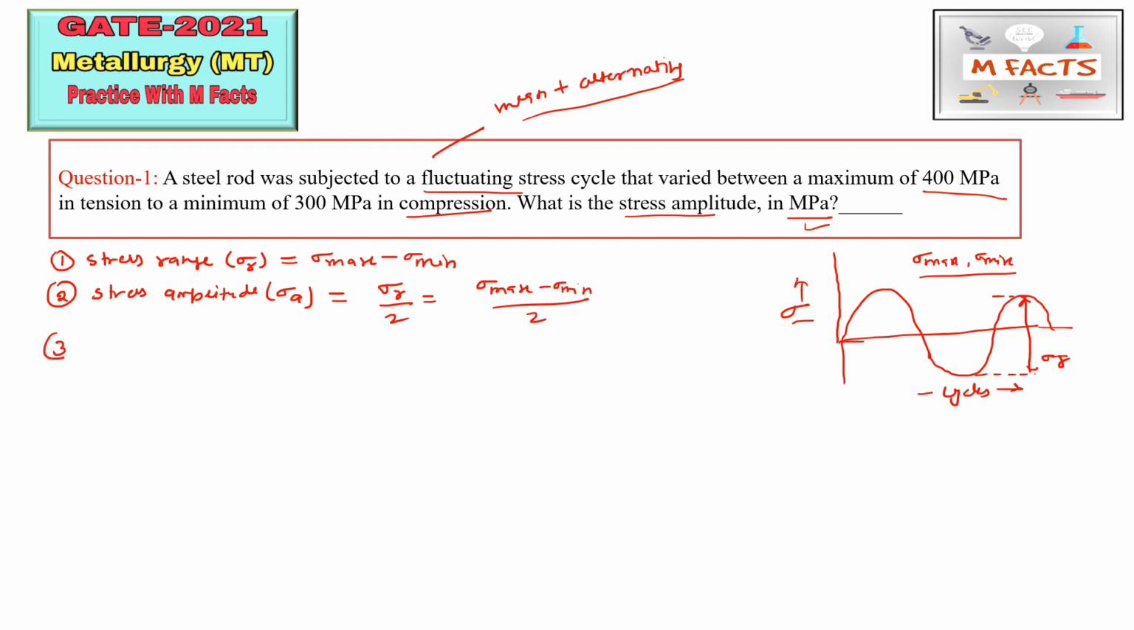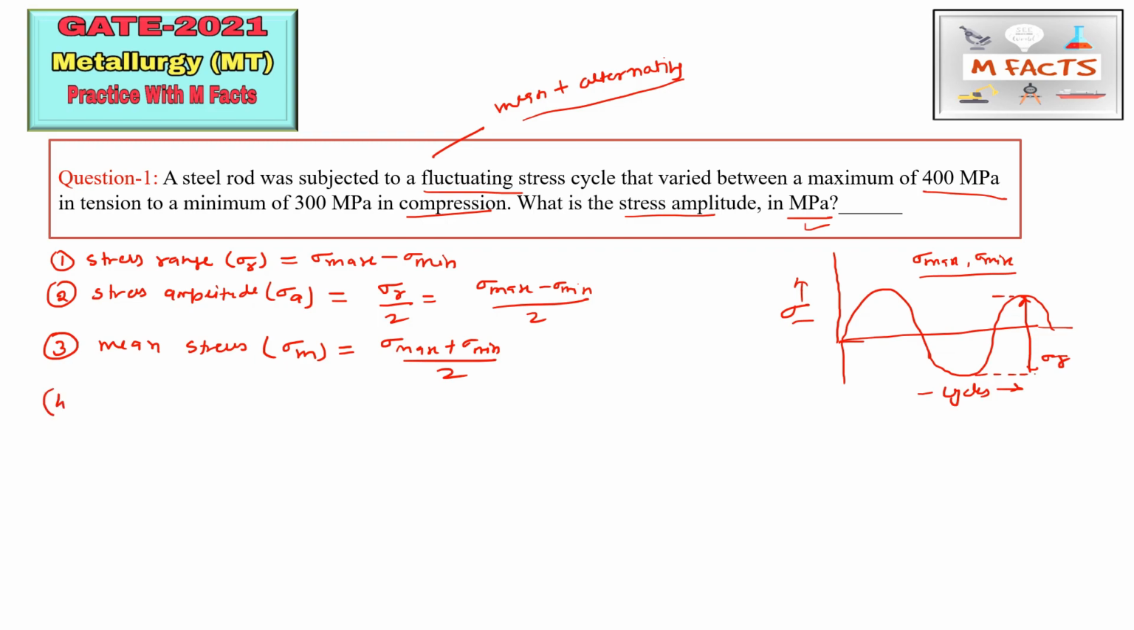The third formula in this series is mean stress. How can we calculate the mean of anything? By taking the average. So how can we take the average? Sigma max plus sigma min by 2. This is mean stress, that is, sigma m is equal to sigma max plus sigma min by 2.